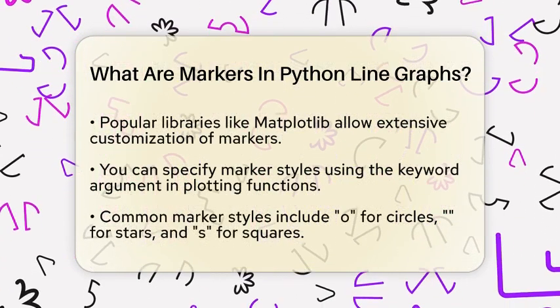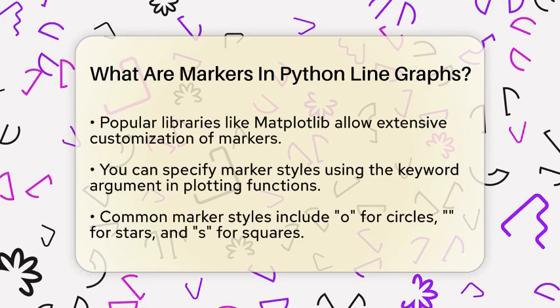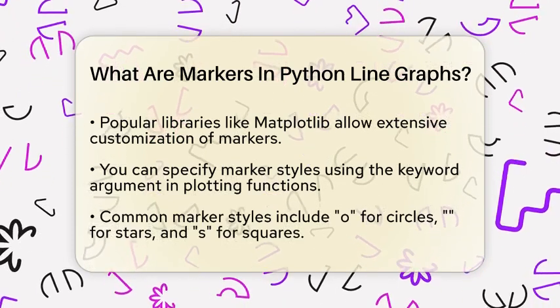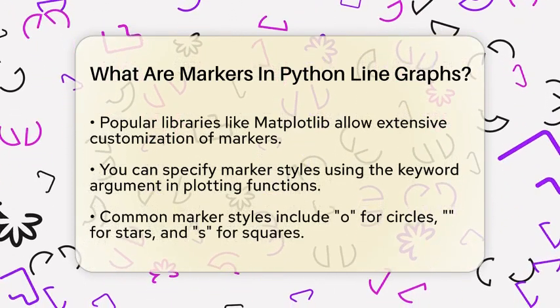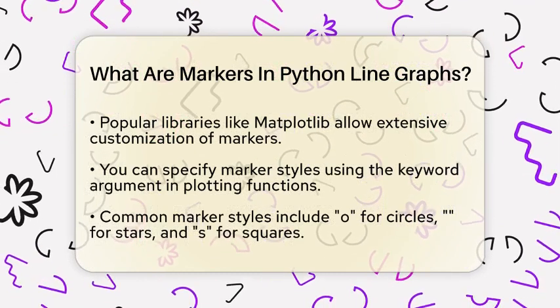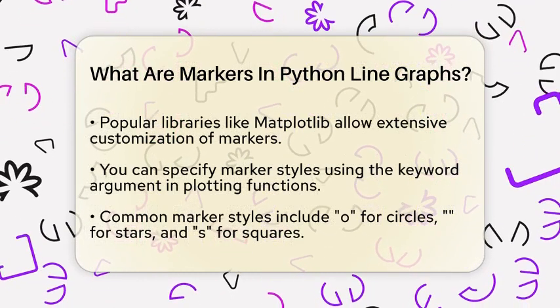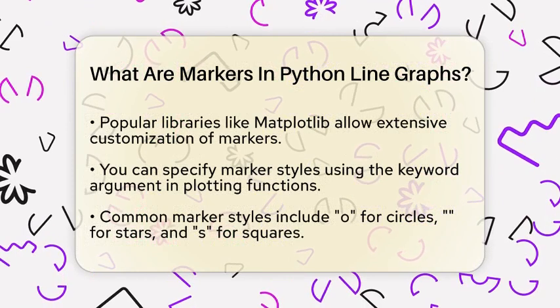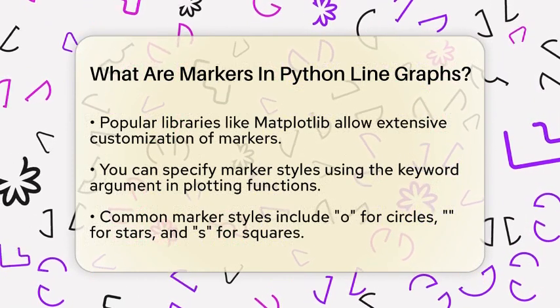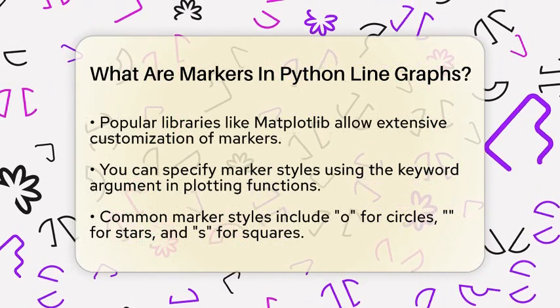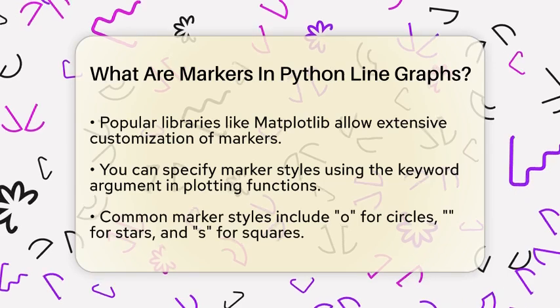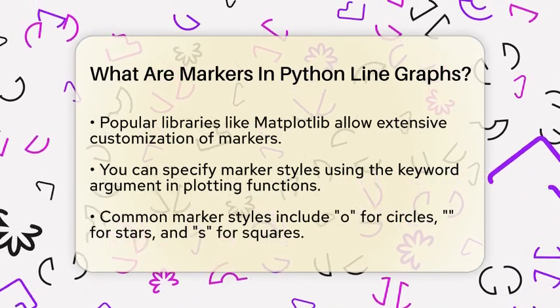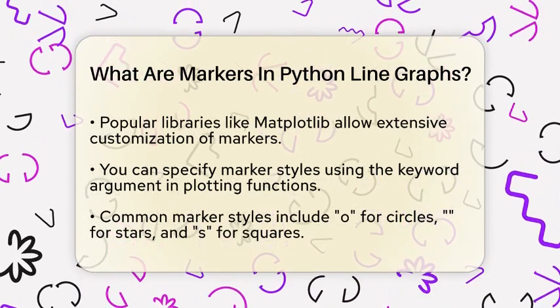When using popular plotting libraries like Matplotlib in Python, you can customize markers extensively. You can specify a marker style using a keyword argument like marker in the plotting function. Common marker styles include the letter O for circles, the asterisk for stars, the letter S for squares, the letter P for pentagons, and the caret for triangles, among many others.